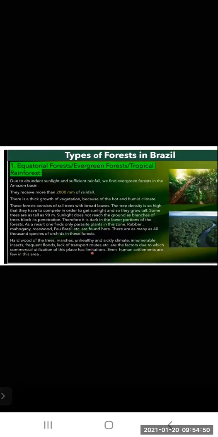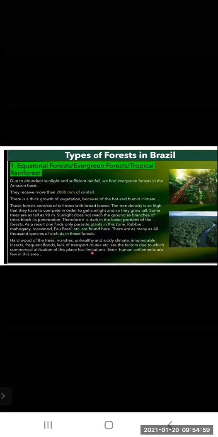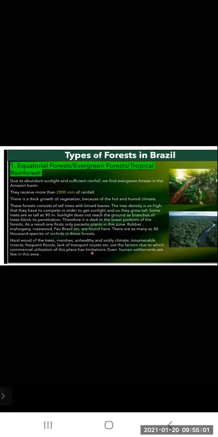There is a lack of transportation facilities. So, because of that, the commercial utilization of this place has limitation. Utilization of this place is not taking place due to these factors. Even human settlements are very few in this area because transport and other facilities are not there, and the climate is not good. So human settlement is also very few in this area.